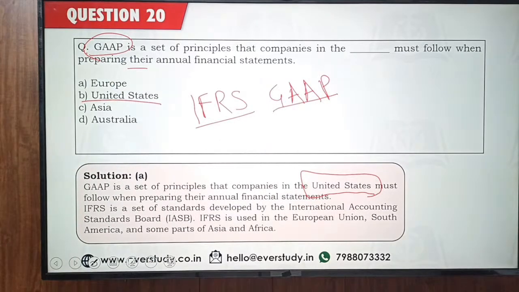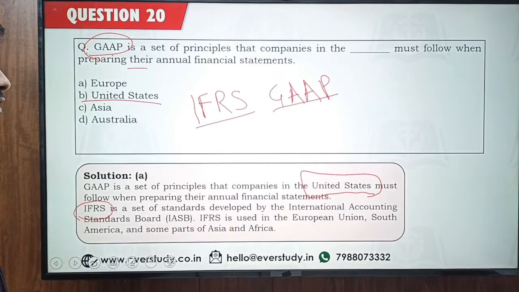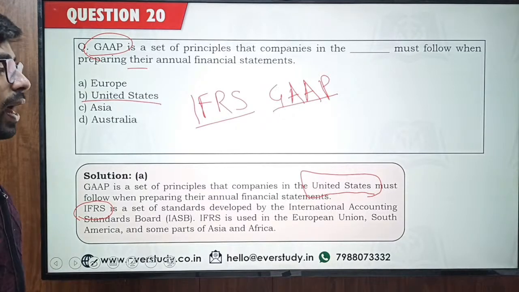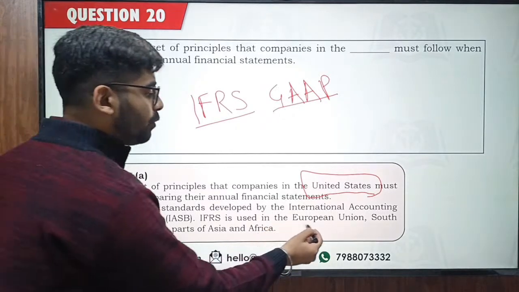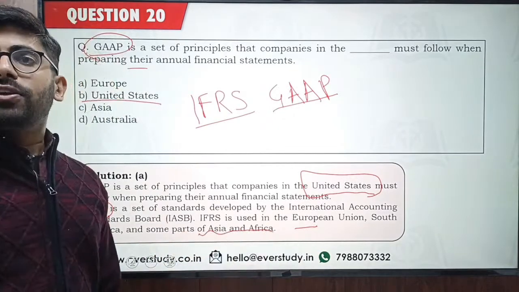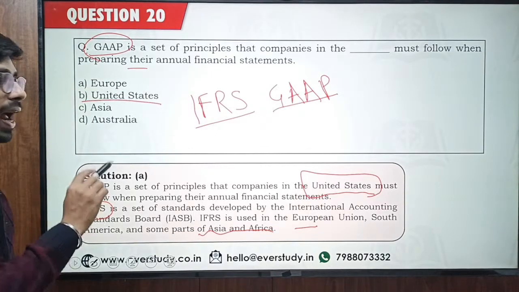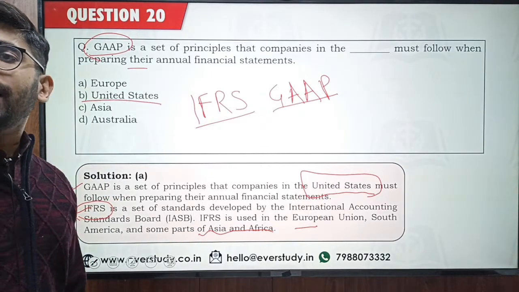So GAAP is a set of principles which the companies in US have to follow, and IFRS, International Financial Reporting Standards, have been developed by the International Accounting Standards Board, and they are primarily being followed in Europe, South America, and some parts of Asia and Africa. So IFRS and GAAP are different, and in India, we have Ind AS.